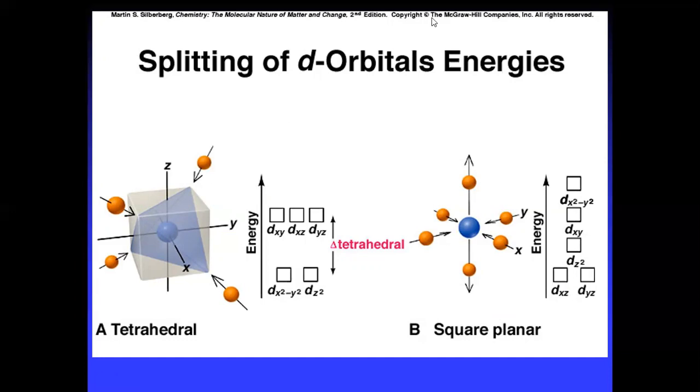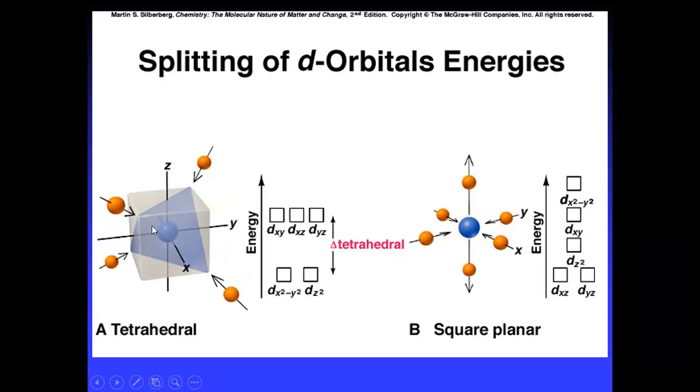In the tetrahedral complex, the ligands are approaching between the axes, the x-axis, y-axis and z-axis. Whatever orbitals lie between the axes experience more repulsion.